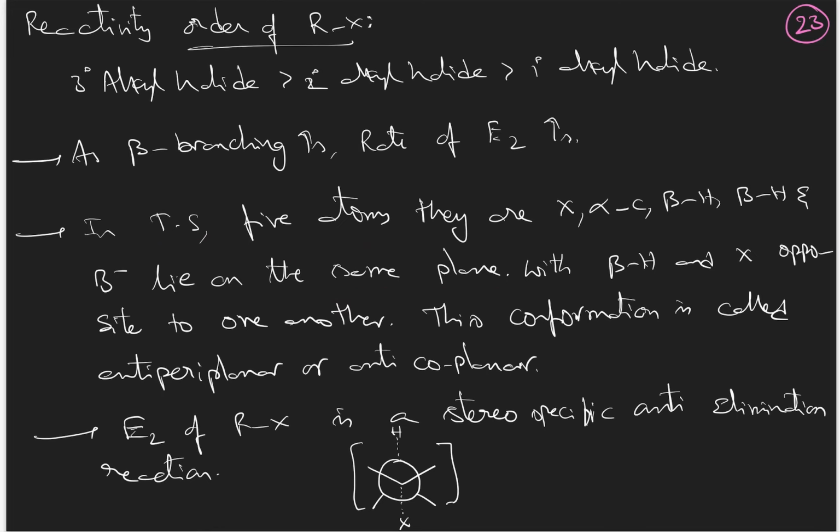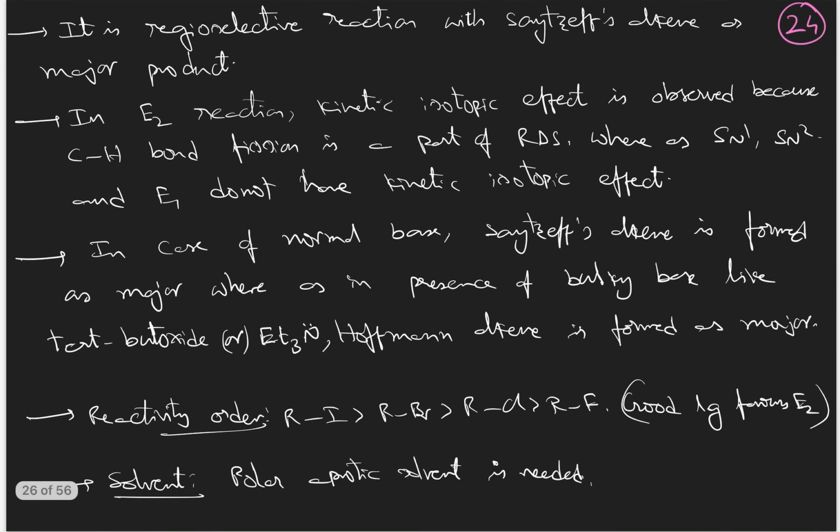Already I have shown them. And the beta hydrogen and halogen are on opposite sides. Therefore, this structure, this conformation, is what is called an anti-periplanar or anti-coplanar conformation. E2 reaction of alkyl halide is a stereospecific anti-elimination reaction because halogen and hydrogen are removed from opposite sides. It is a regioselective reaction because the Saytzeff alkene will be formed as the major product.